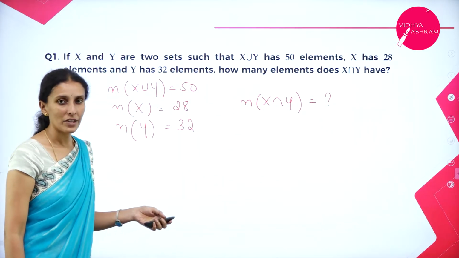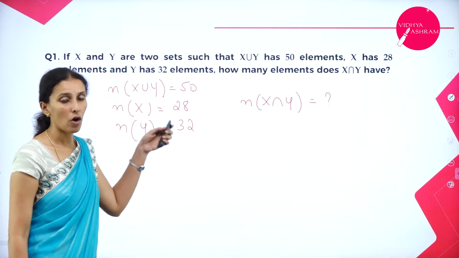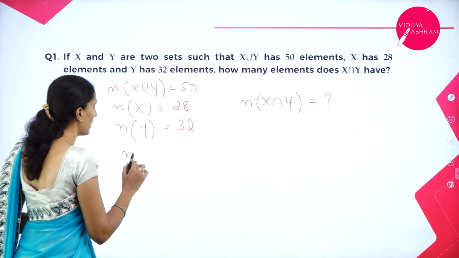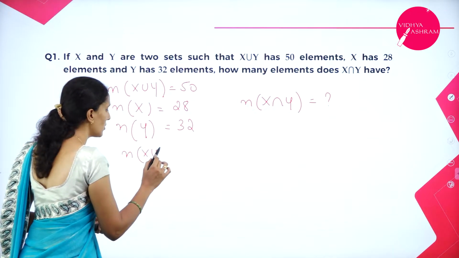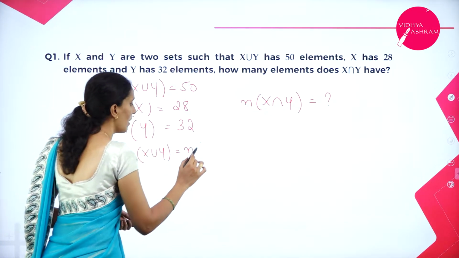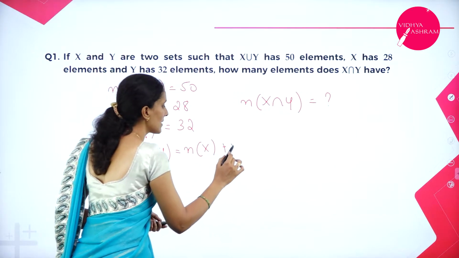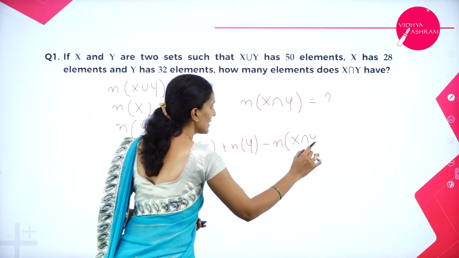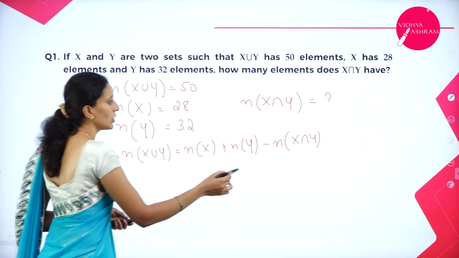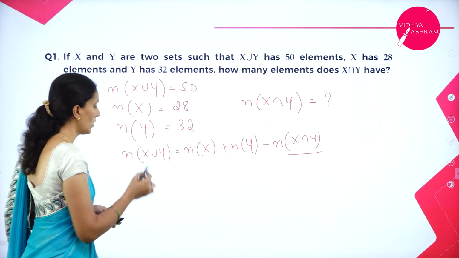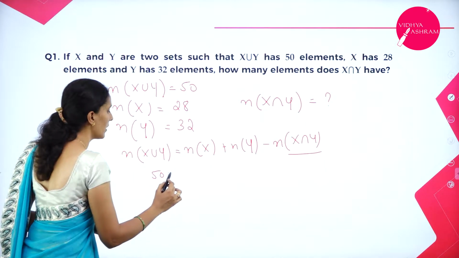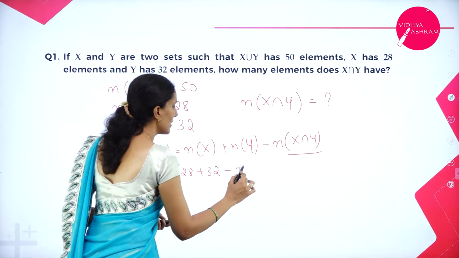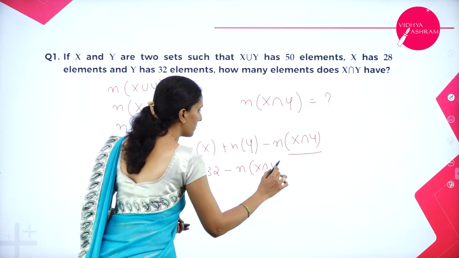These types of questions are compulsory questions for 2 or 3 marks in your examination. So let me convert it into a statement now. Number of elements in X union Y is number of elements in X plus number of elements in Y minus number of elements in X intersection Y. So we need to find out this. So 50 is equal to 28 plus 32 minus X intersection Y.